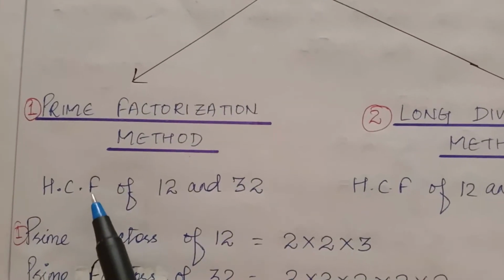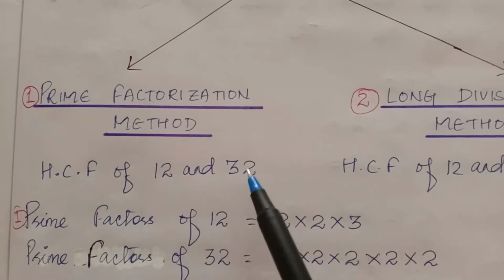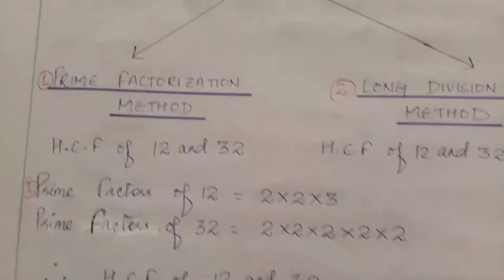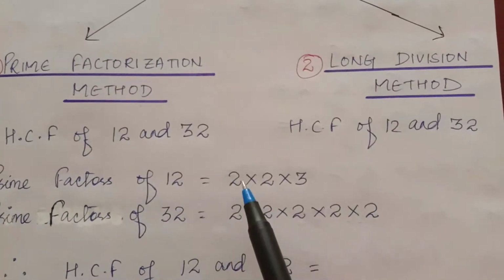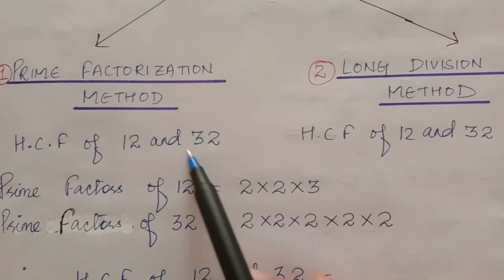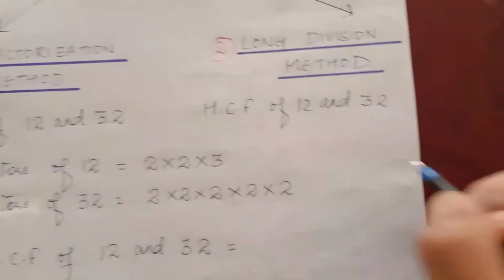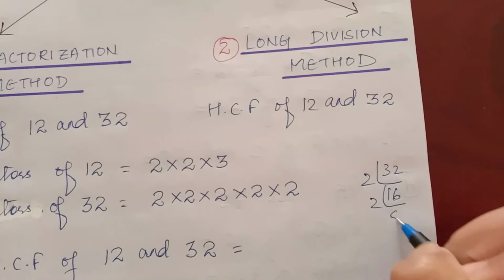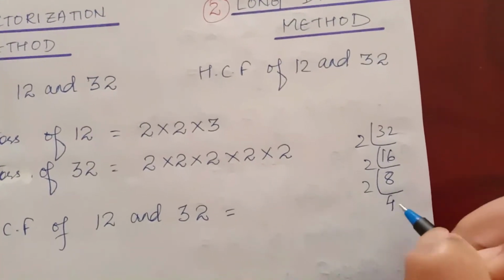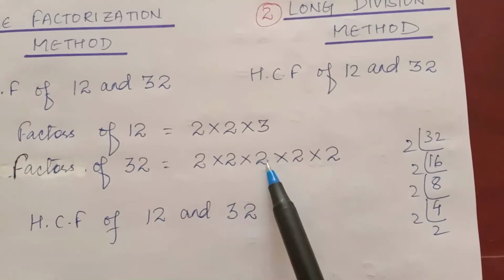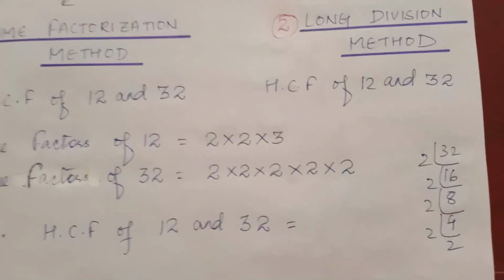If you have to find the highest common factor of 12 and 32, first you will write the factors of 12. Factors of 12: 2 2s are 4, 4 3s are 12, you will write. Then you have to write for 32. 2 16s are 32, 2 8s are 16, 2 4s are 8, 2 2s are 4. So you have to write 2 into 2 into 2 into 2 into 2.